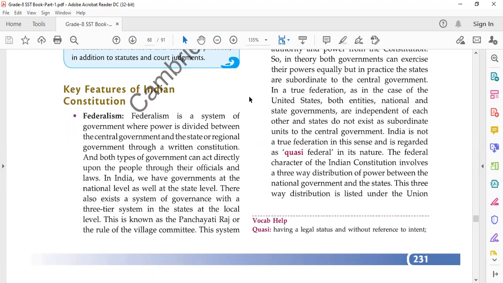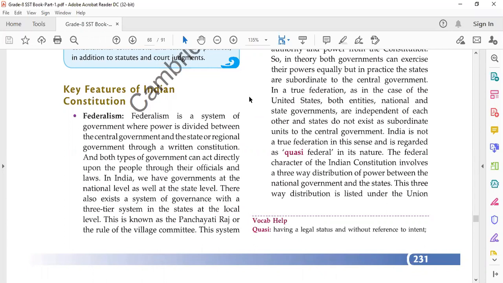Okay, so you can see that at the central level in India there is a government which sits in the parliament. That government forms laws which are applicable to all the citizens of India. Central government has a list of subjects on which it can form laws. This list is known as the union list or the central list.